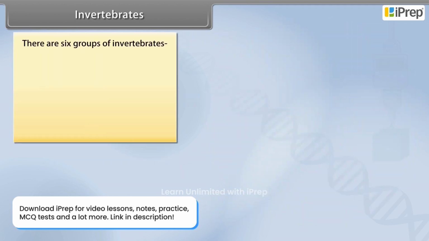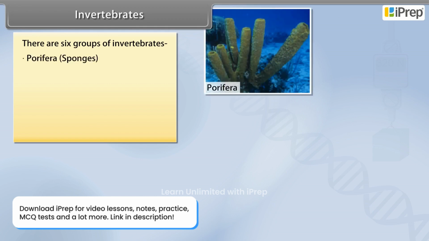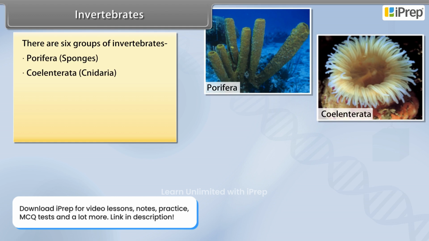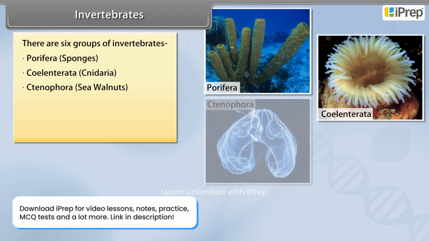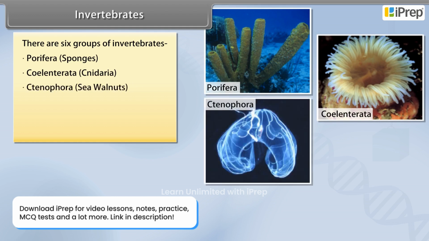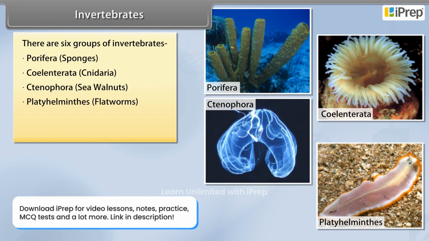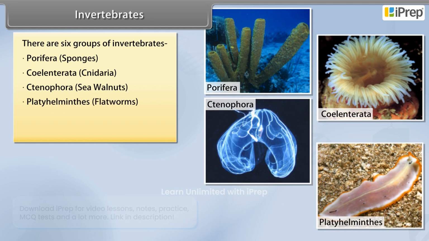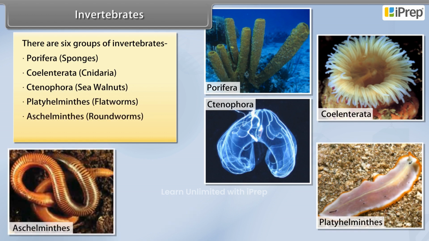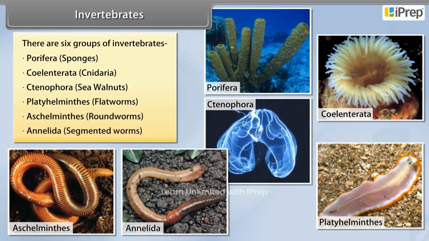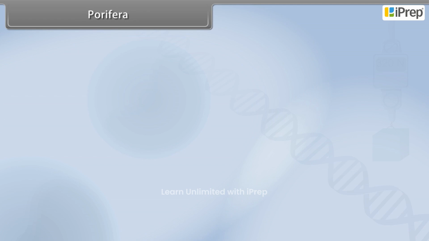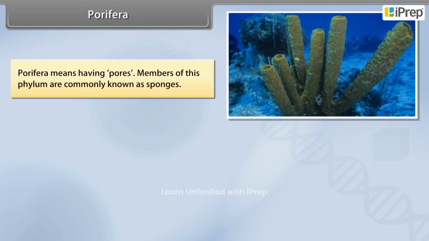There are 6 groups of invertebrates. They are Porifera, example, sponges; Coelenterata, example, Cnidaria; Ctenophora, sea walnuts; Platyhelminthes, example, flatworms; Aschelminthes, example, roundworms; Annelida, example, segmented worms. Porifera. Porifera means having pores.